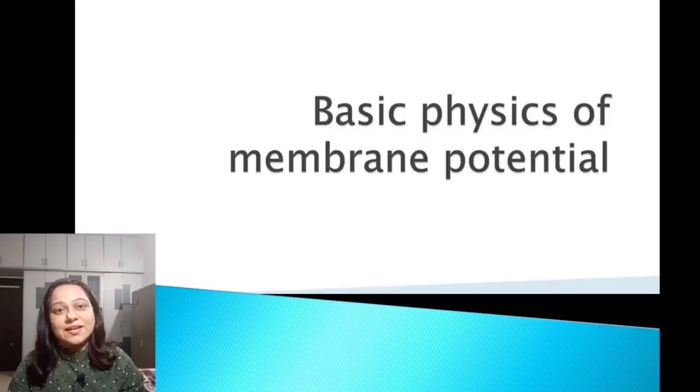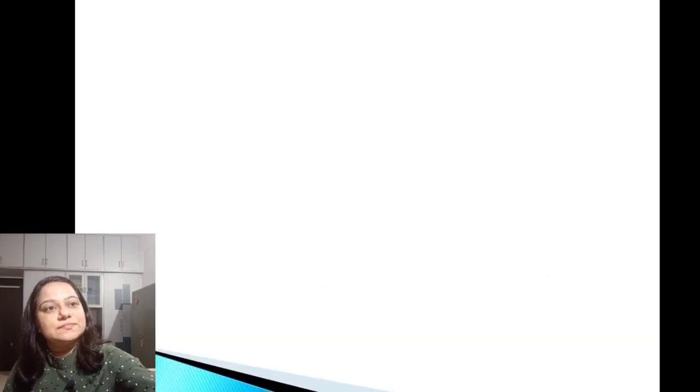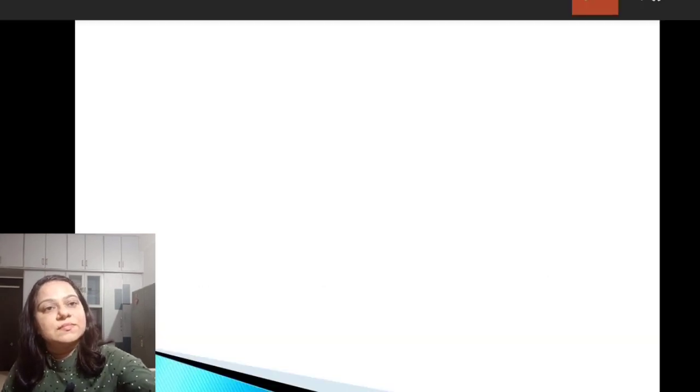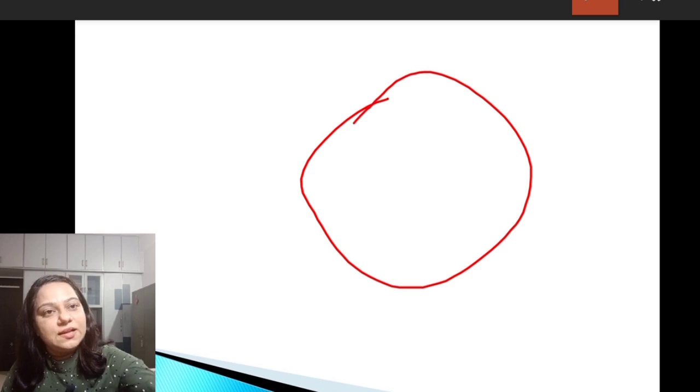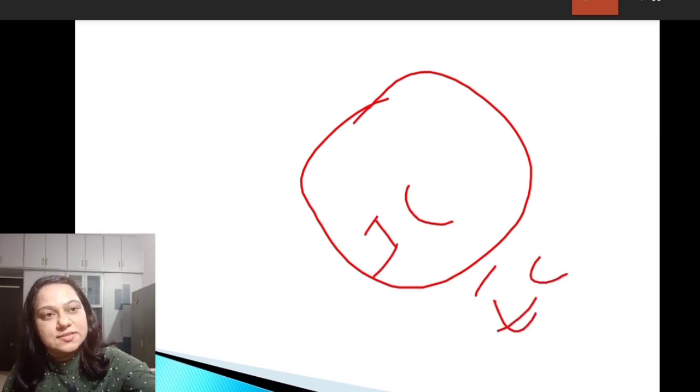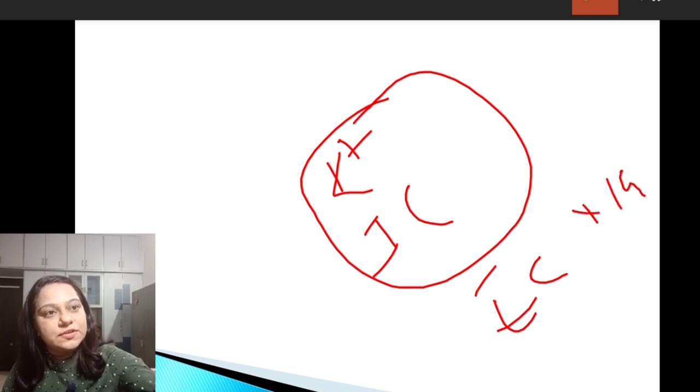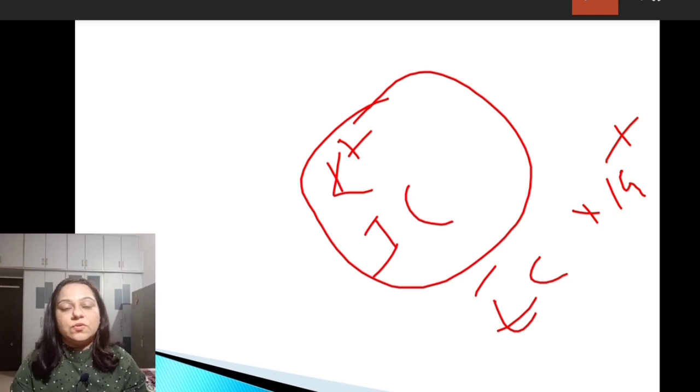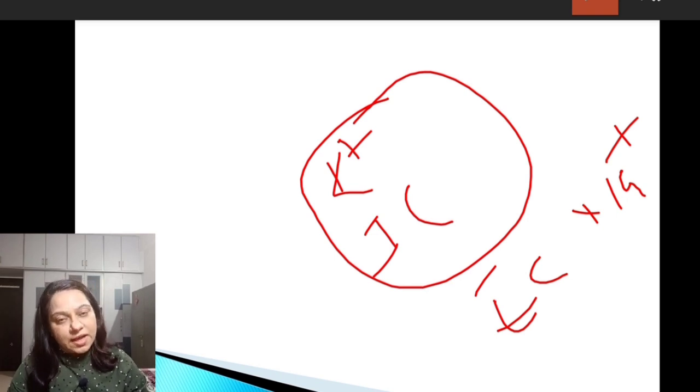Hello everyone. Let us go through basic physics of membrane potential. This is the cell, this is the intracellular compartment, and this is the extracellular compartment. In the intracellular compartment, potassium concentration is high, and in the extracellular compartment, sodium concentration is high. Now, let us assume that only one ion can cross the cell membrane and causes generation of the potential difference.